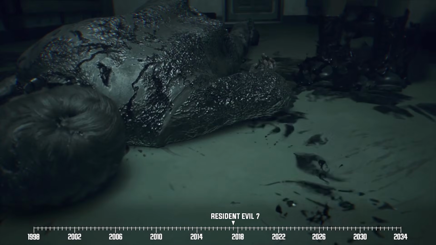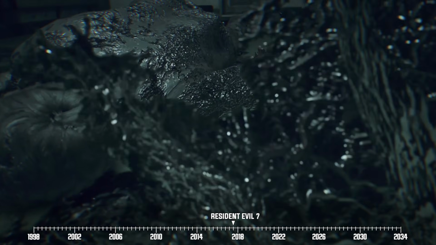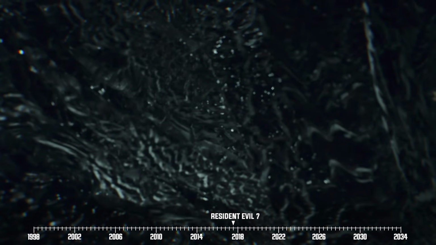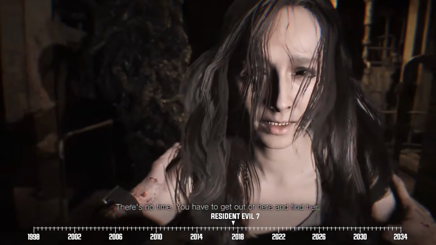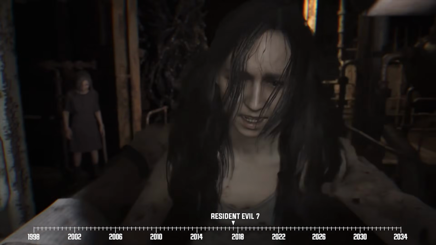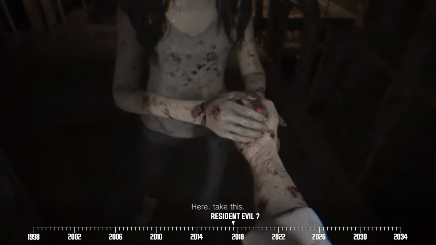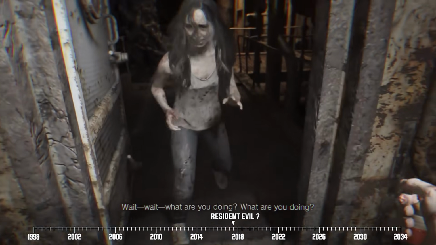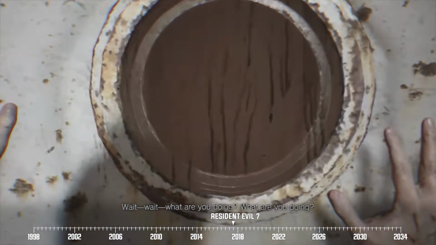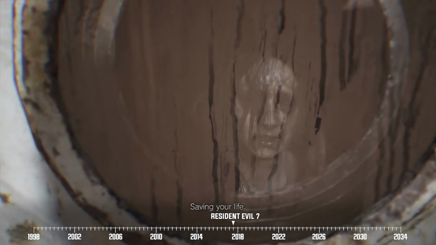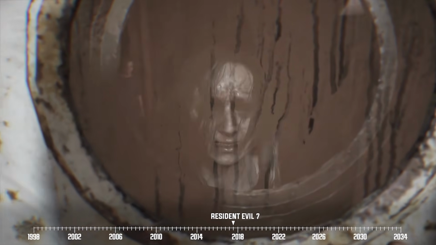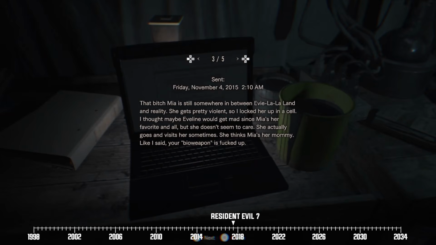From there, Eveline proceeded to infect Mia with her freaky ability and made her act like she was the girl's mom. Back in the present, Mia eventually locates her husband and hands him a sample of Eveline's DNA. But at this point, Eveline has nearly taken hold of Mia's mind and body. In the end, Mia digs deep and allows Ethan to escape the tanker while trapping herself inside it. Later, Ethan comes across a secret facility hidden within an old mine.